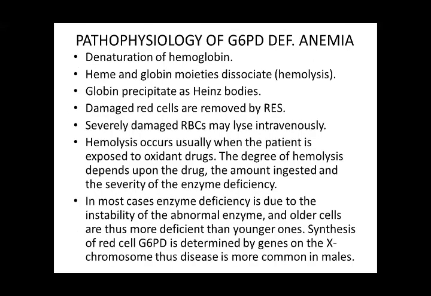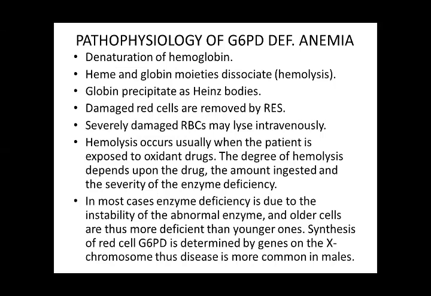And there is desaturation of hemoglobin. Heme and globin moieties dissociate, leading to hemolysis. Globin precipitates as Heinz bodies. Damaged red cells are removed by the reticuloendothelial system, and severely damaged RBCs are destroyed intravascularly. So there may be intravascular hemolysis.